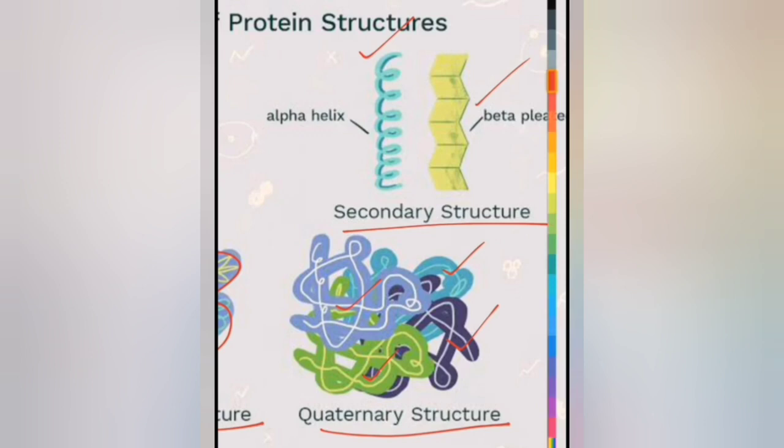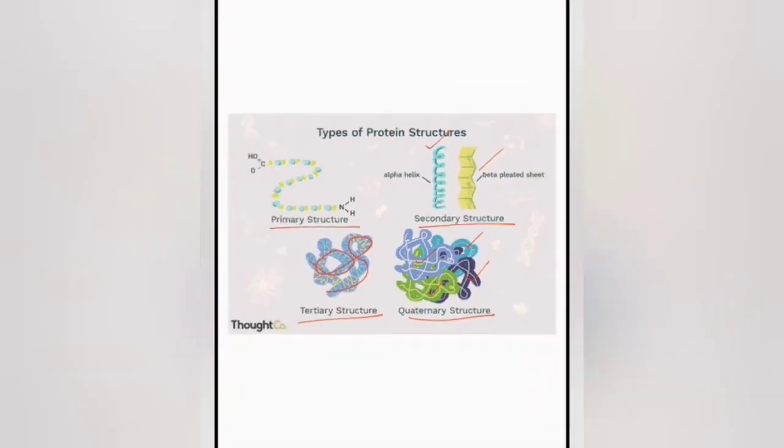So as I said, in this particular diagram there are 4 polypeptide chains. These multiple interactions bind all these different proteins together, forming a large and the most complex structure of protein.